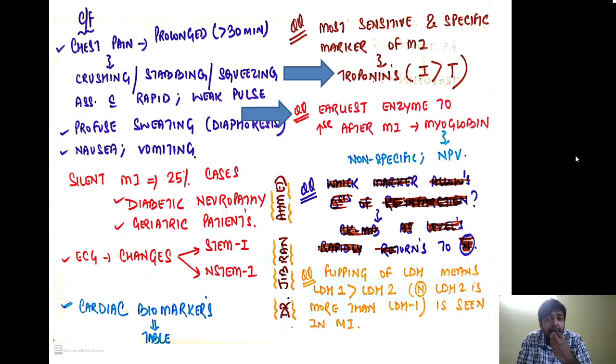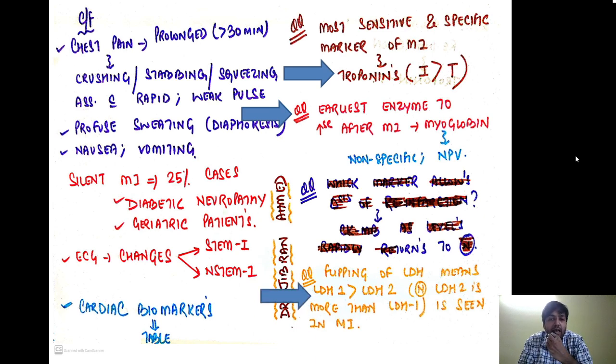The earliest enzyme to rise after myocardial infarction is myoglobin. Remember, it is non-specific and it has a negative predictive value. What is the meaning of that? That if the myoglobin test comes out to be negative, it rules out myocardial infarction. But a positive report of myoglobin does not always indicate MI. So myoglobin has a negative predictive value.